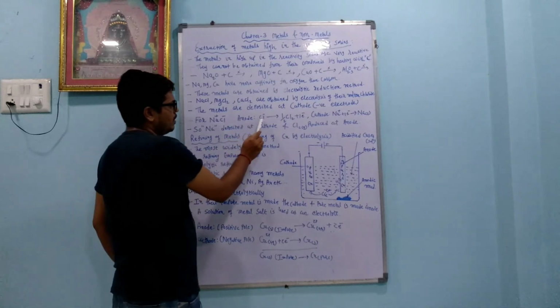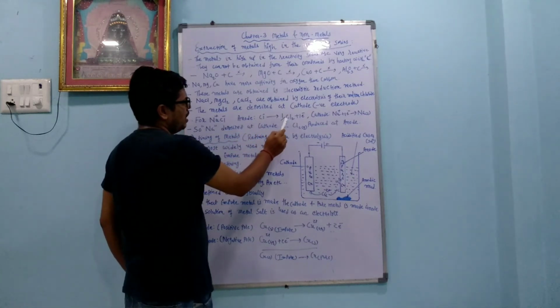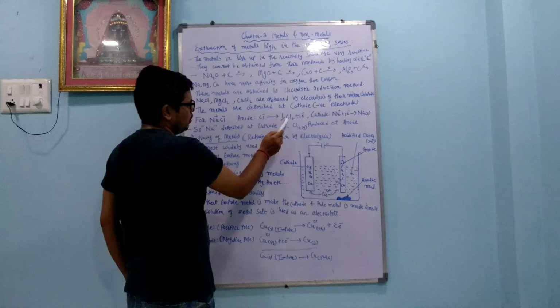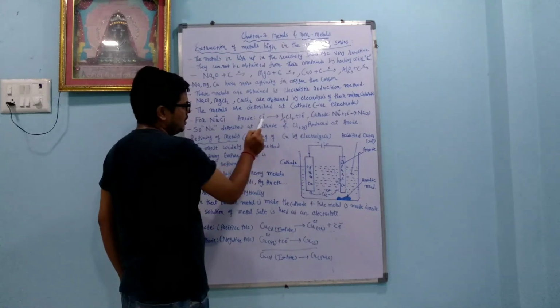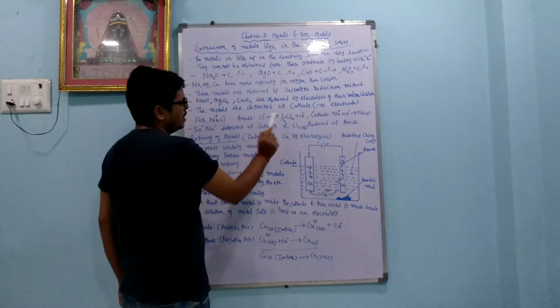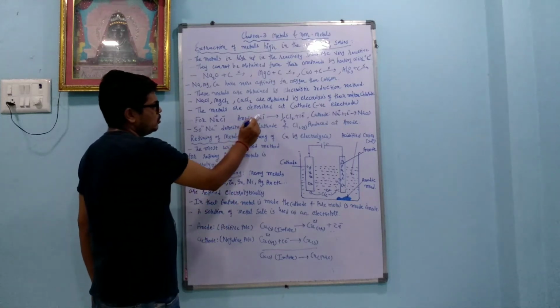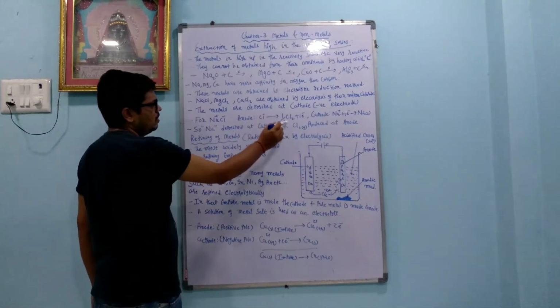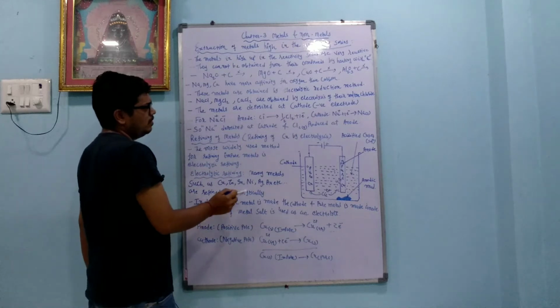anode. So on the anode, Cl minus gives the electron, so it makes half Cl2 plus 1 electron. Now dear students, you remember that Cl2 is chlorine, Cl minus is called chloride. To balance them we are writing half. Okay, you can also write here 2 Cl minus gives Cl2, then you have to write 2 electrons here.